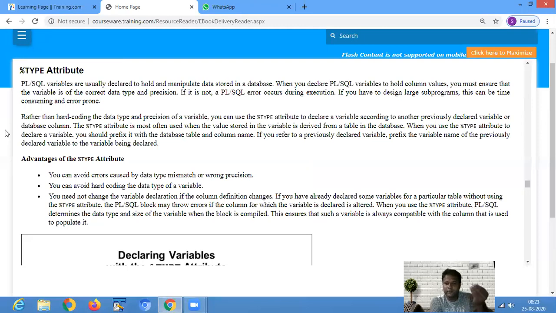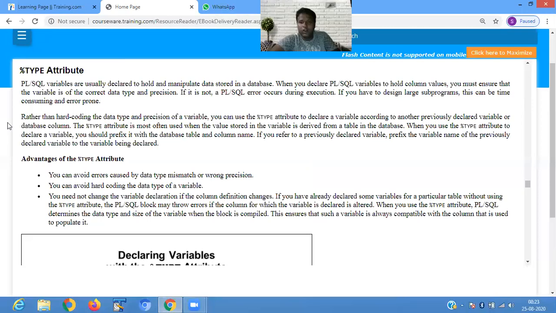So when you define a PLSQL variable, it is used to store the data that is retrieved from the database. When you declare the PLSQL variable to hold the column value, you must ensure that the variable is in the correct data type and precision. If it is not, a PLSQL error occurs during execution.